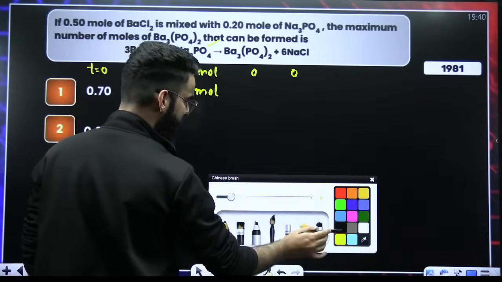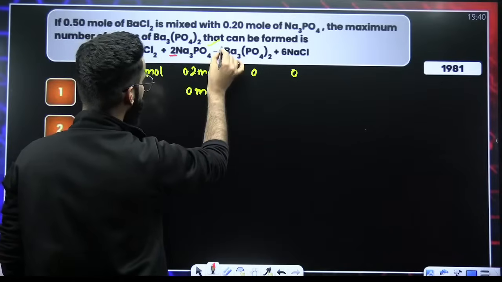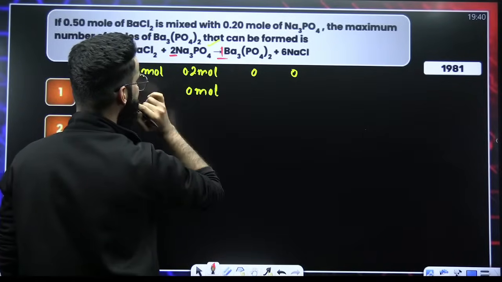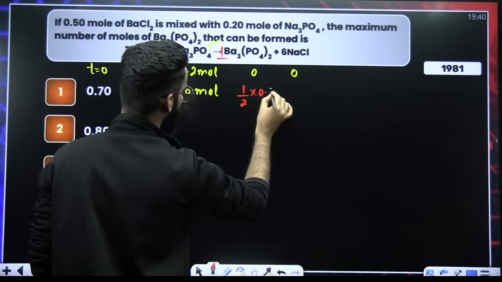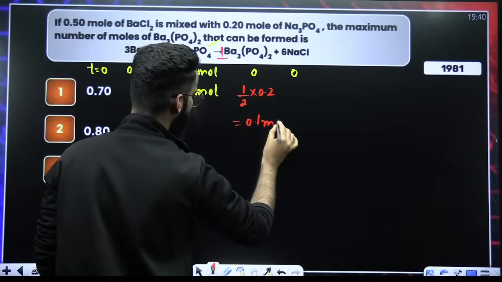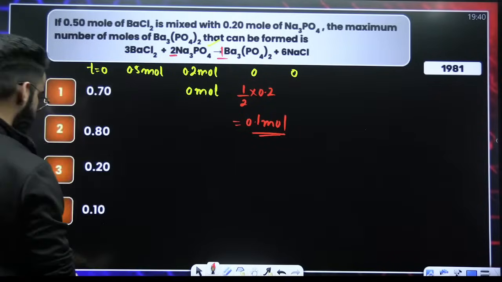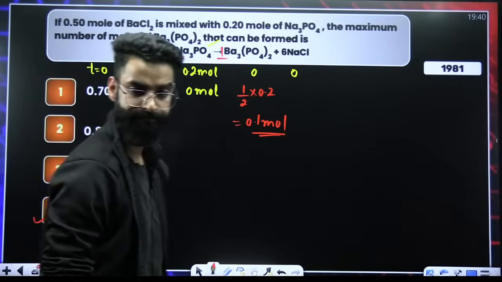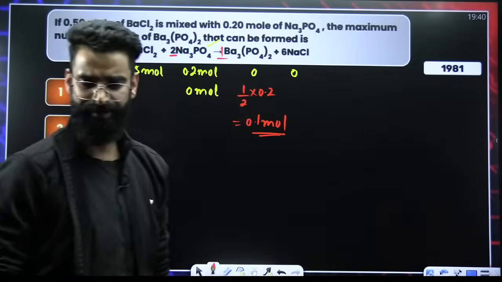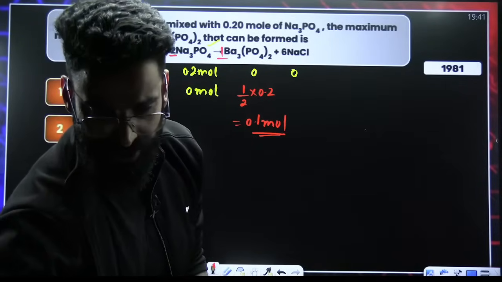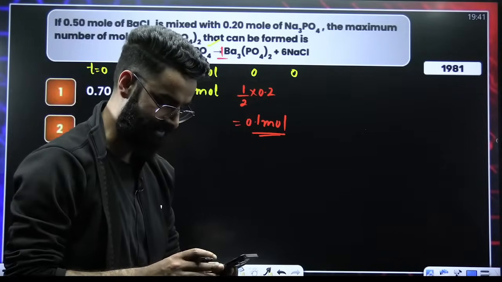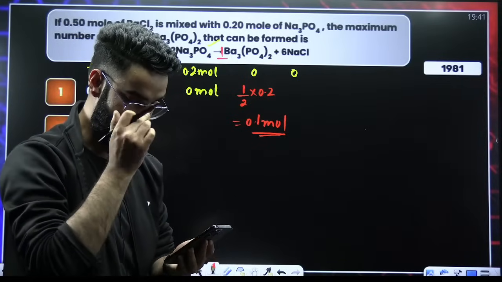Use the stoichiometry here. 2 moles of limiting reagent gives 1 mole of barium phosphate. So 1 mole gives 1 by 2, and 0.2 gives 1 by 2 multiplied by 0.2. The value comes out to be 0.1 mole of barium phosphate will be formed. Option 4 is the correct one. Just the limiting reagent concept, nothing else in this question.